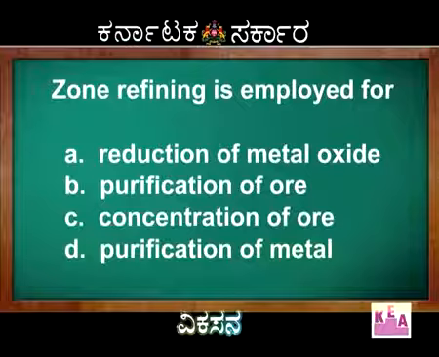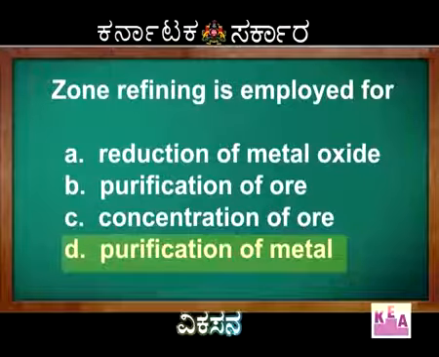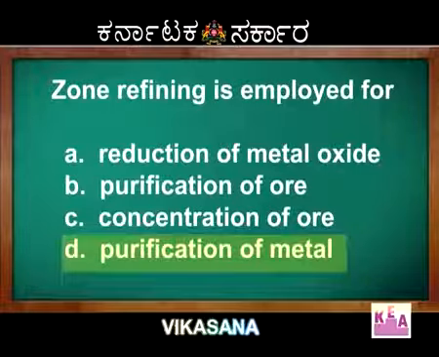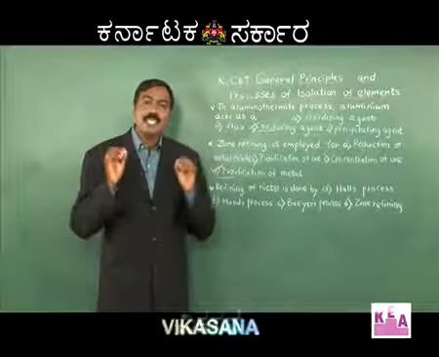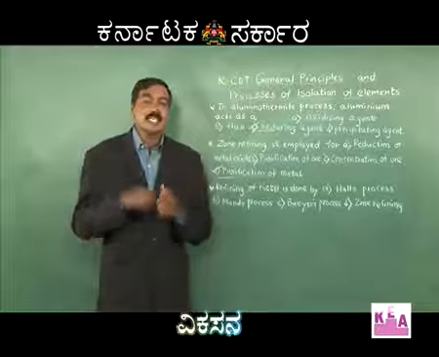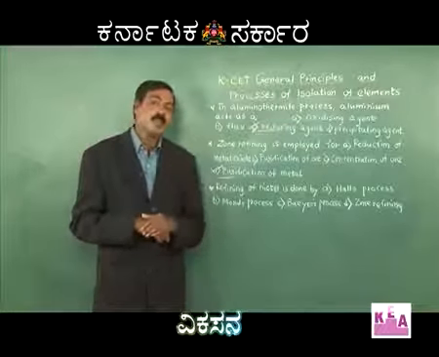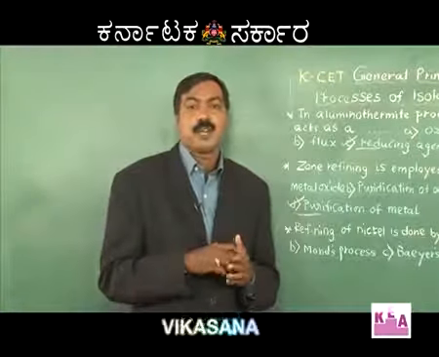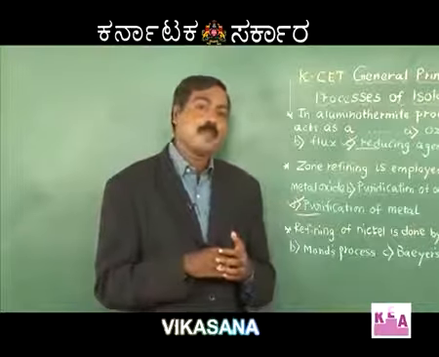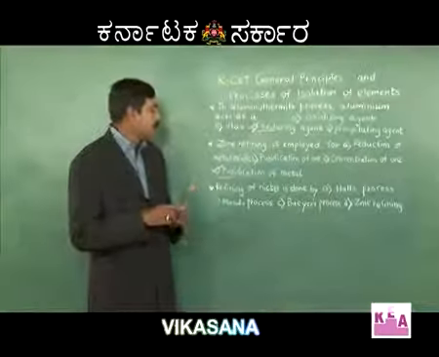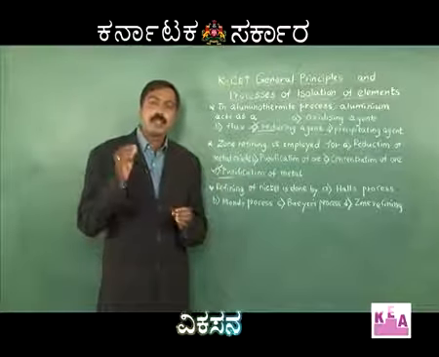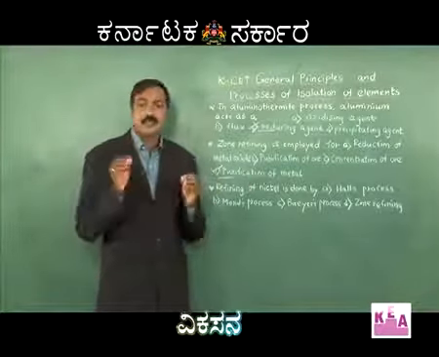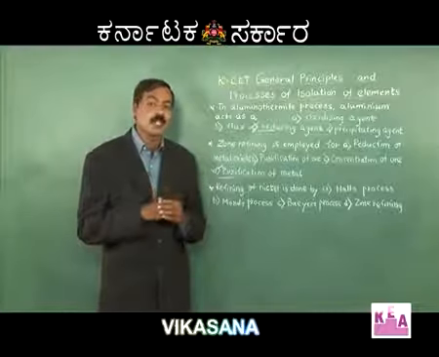Therefore, option D is the right answer. My dear students, kindly go through the refining techniques in the textbook. For example, you have distillation, vapor phase refining, Mond process, and similarly zone refining. Look for the principles of it. Definitely, you will watch out for one question on the same.